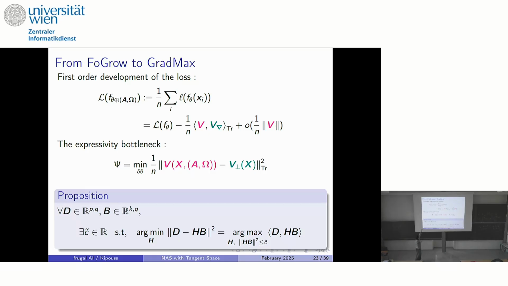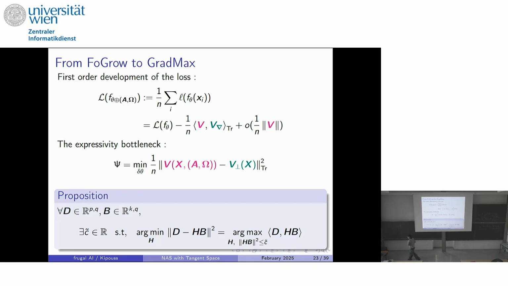And if you add the neurons alpha and omega, and you look at what functional update you are making, and you do a first order development in this increment, you have this equality.